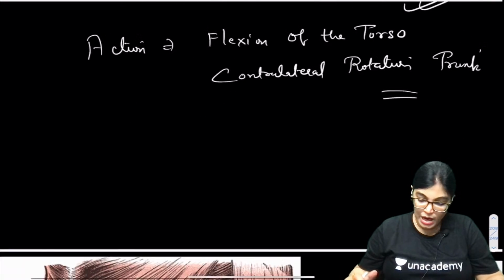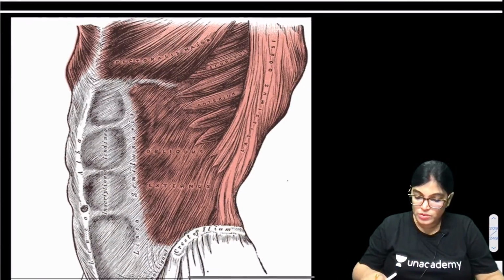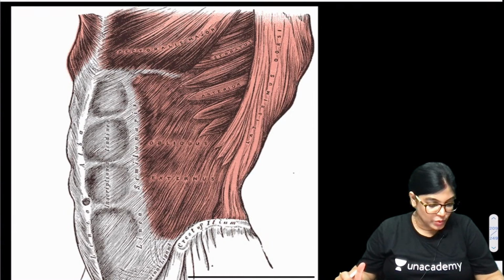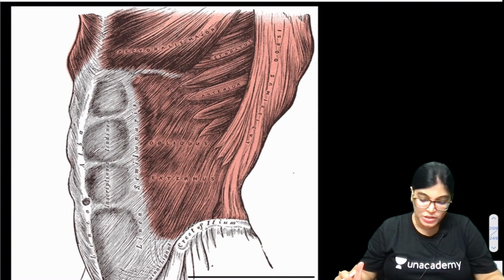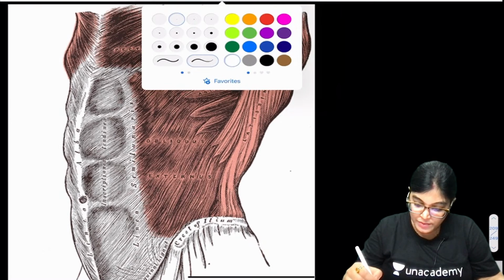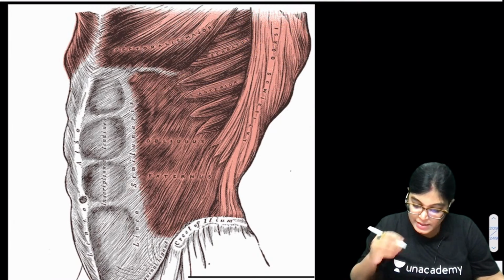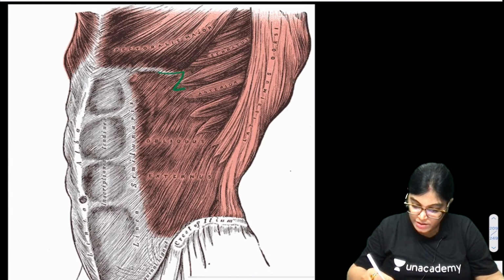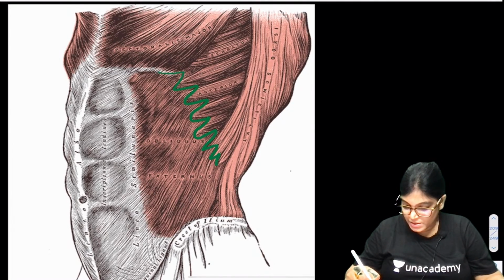Okay. So now I want to show you this diagram which will help you to understand the digitations part. All of you are knowing, but let me explain on this diagram. I will see here, this part is the external oblique muscle. So this part which you are seeing, these are the external oblique muscle digitations.